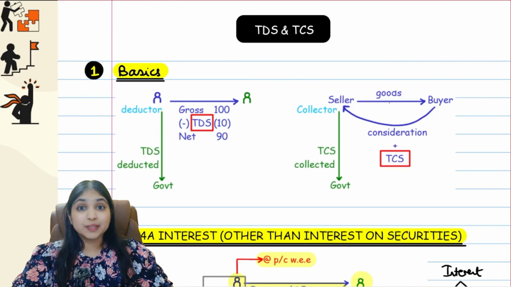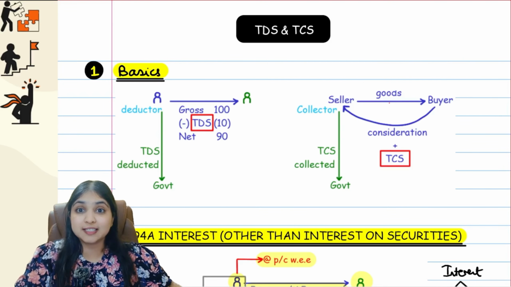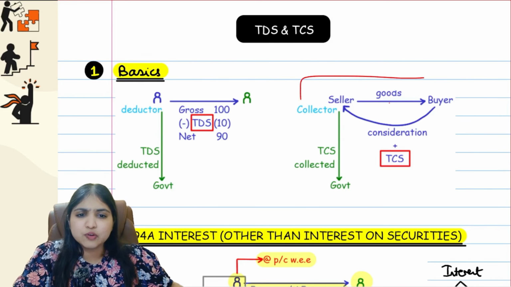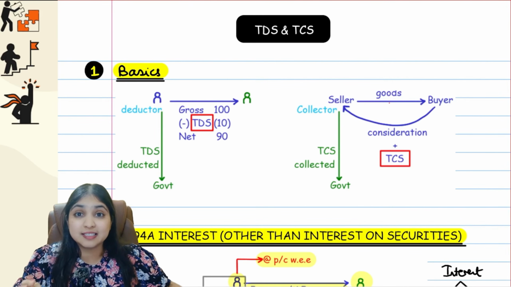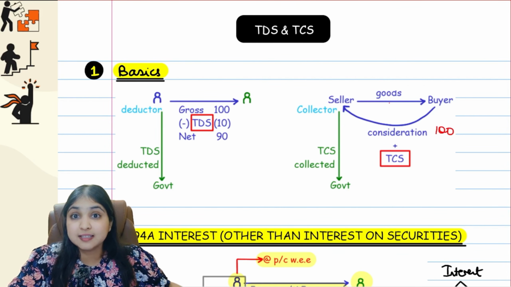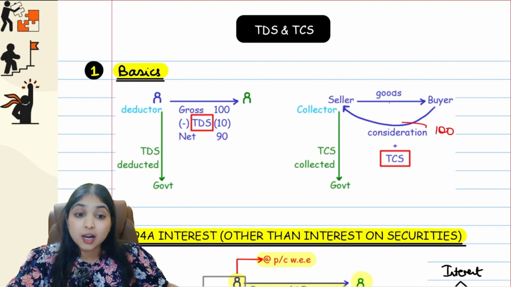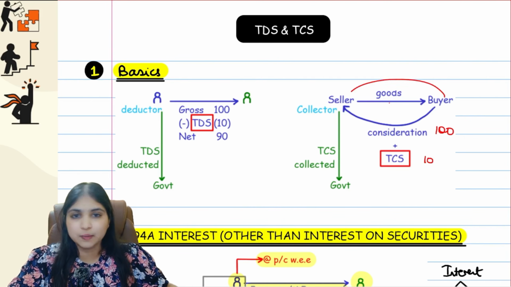So now we are done with our TDS discussion, and now we're going to start discussing about TCS. Let's have a look at this example, that how exactly does TCS even work. Let's say there's a seller, he sold goods to the buyer, okay, and let's say the buyer is going to give 100 rupees consideration to the seller for the goods. Now, along with the consideration, the seller will ask the buyer to pay TCS also, let's say 10 rupees. So total 110 rupees buyer will pay to the seller.